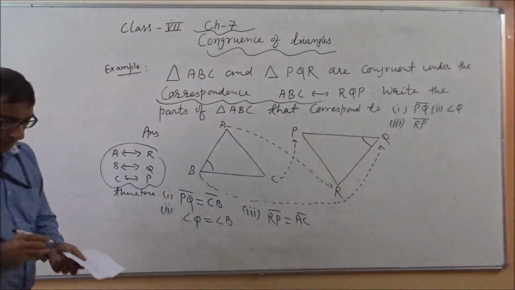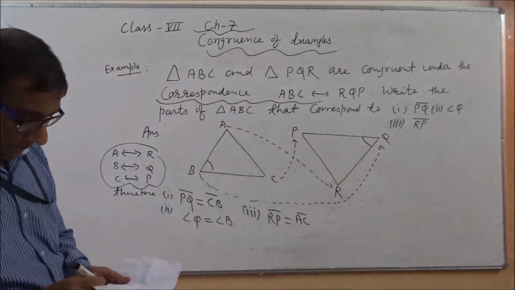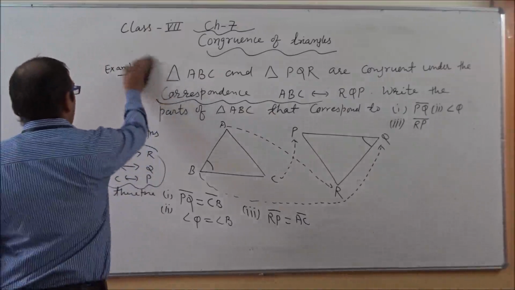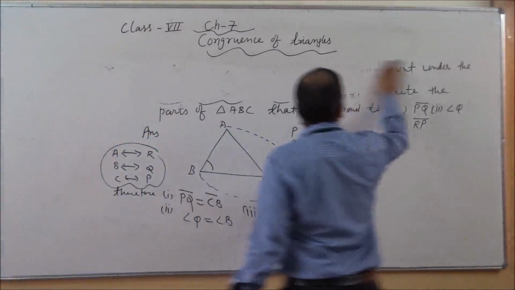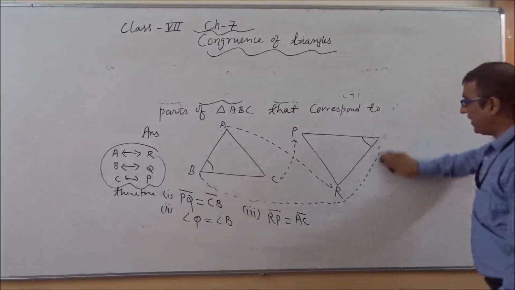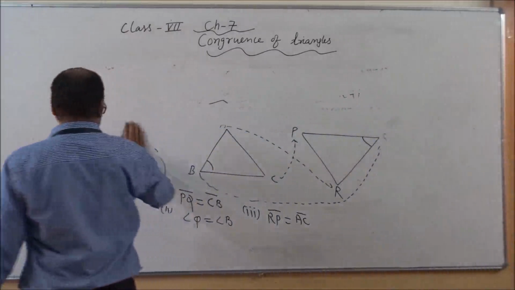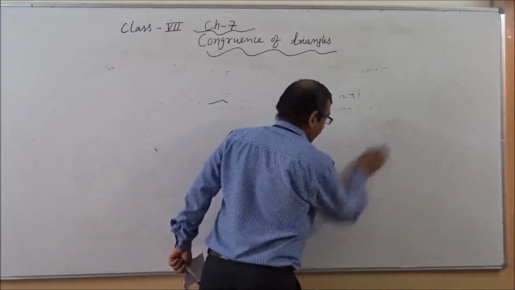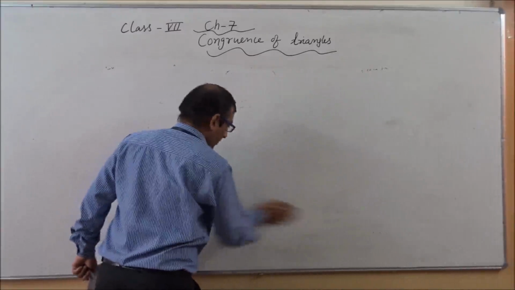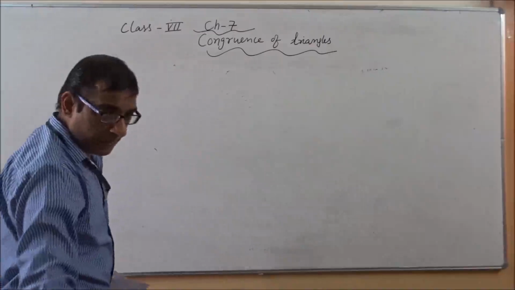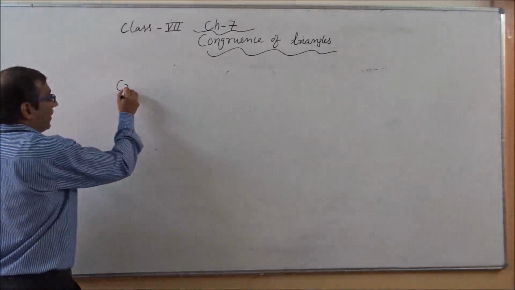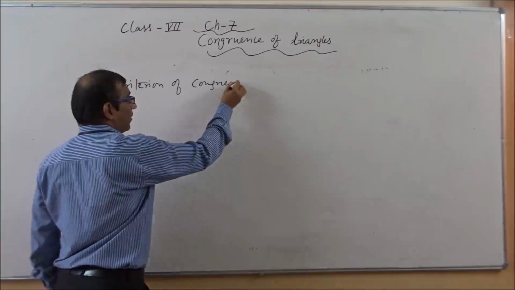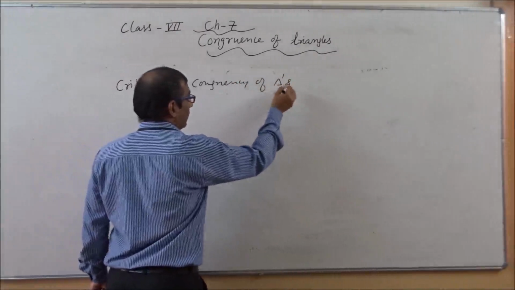Now I am continuing with some criteria related with congruency. So there are 4 types of congruency. One by one I will tell all types of criteria to you. So this is the criterion of congruency of triangles.